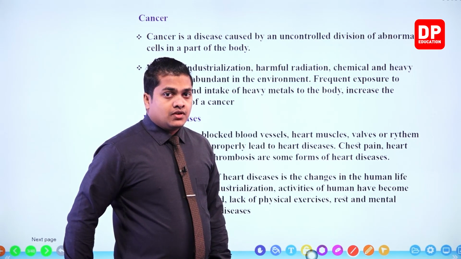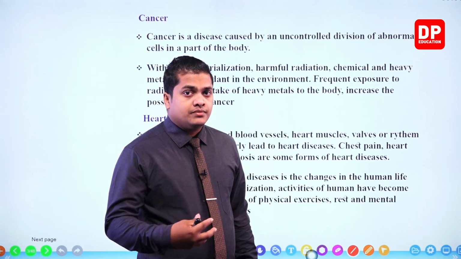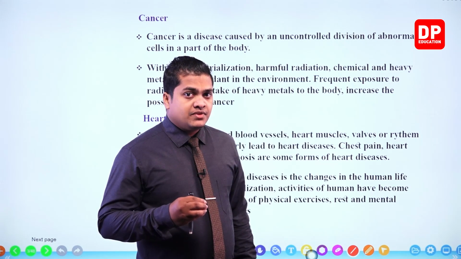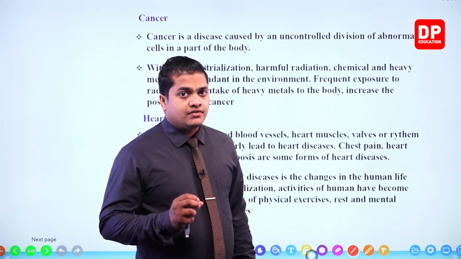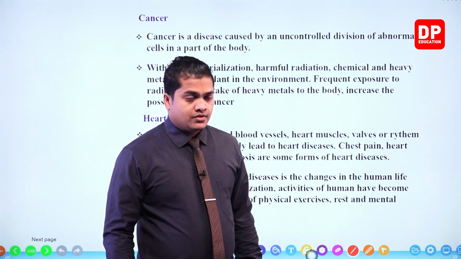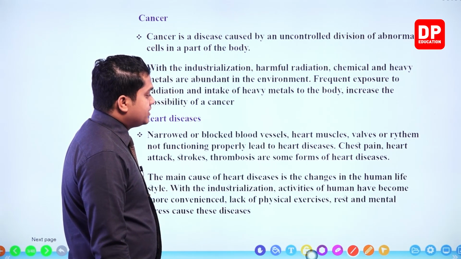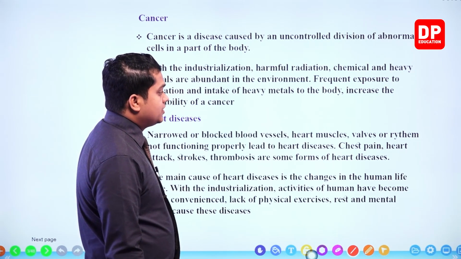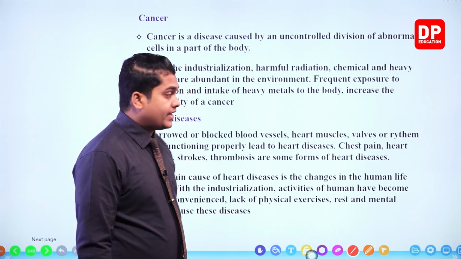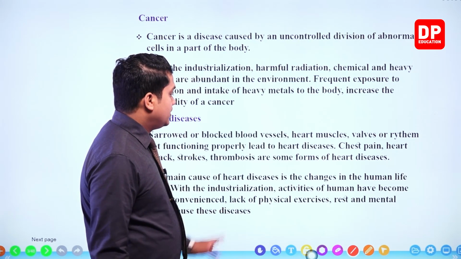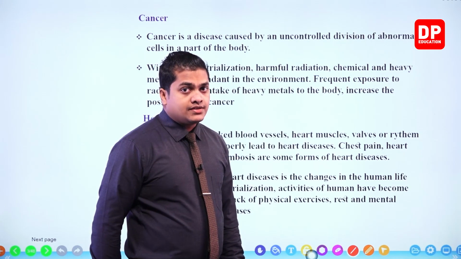That means that our heart is going to function according to a rhythm. If this rhythm is not carried out properly, then what will happen? Then also, my dear children, it will lead to heart diseases. So chest pain, heart attacks, strokes, thrombosis are some forms of heart diseases. So these are the forms of heart diseases, my dear children.